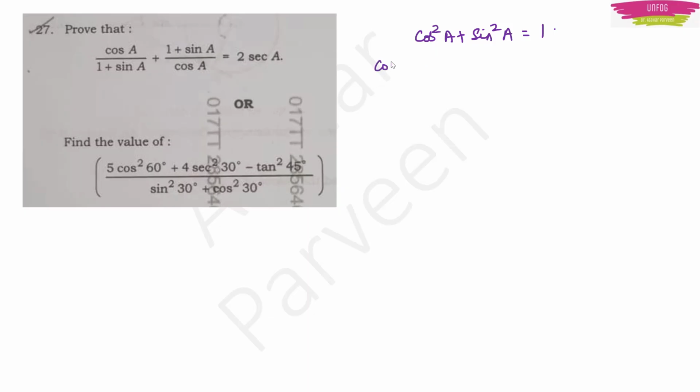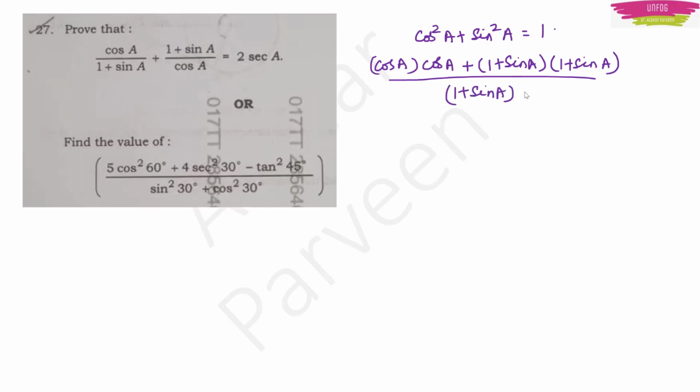So I can multiply cos A into cos A in the numerator, again I have to multiply 1 plus sin A into 1 plus sin A, and in the denominator I will have 1 plus sin A into cos A. This I am taking as the left hand side. I will prove that this is equal to the right hand side, which is 2 times secant A.